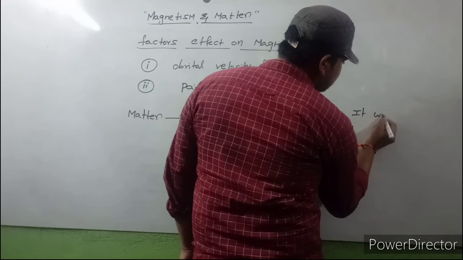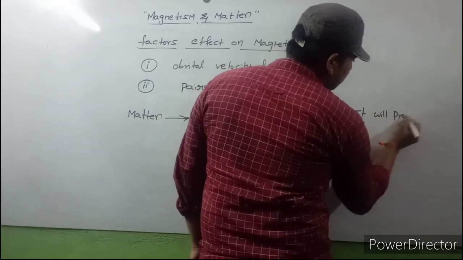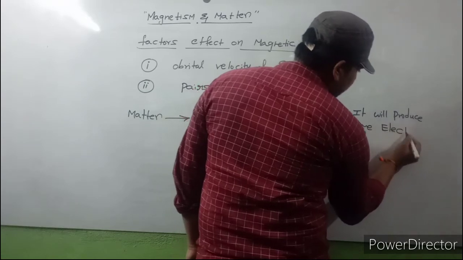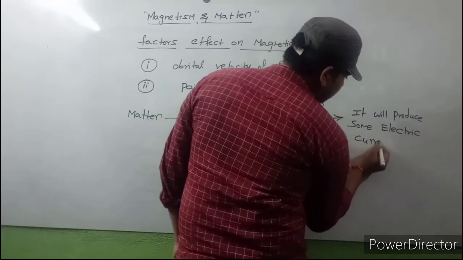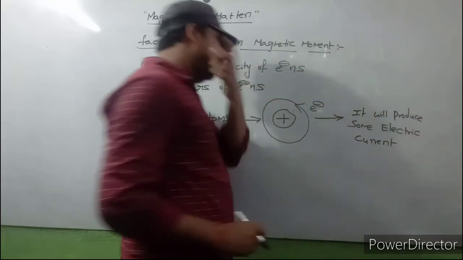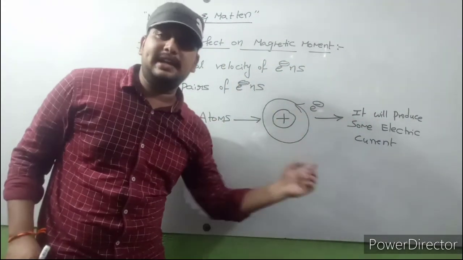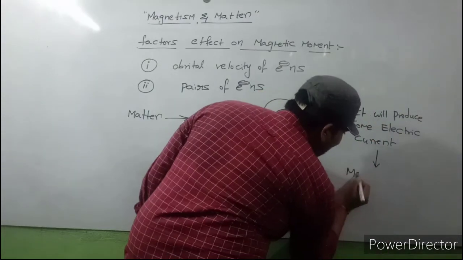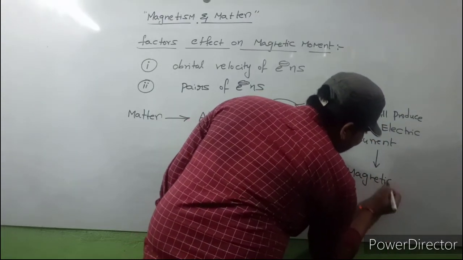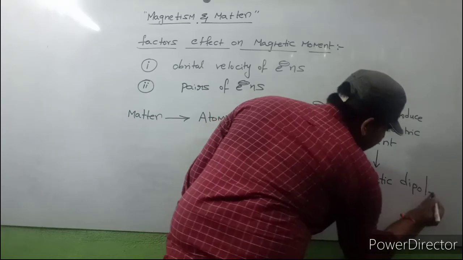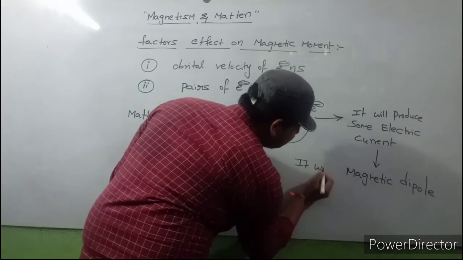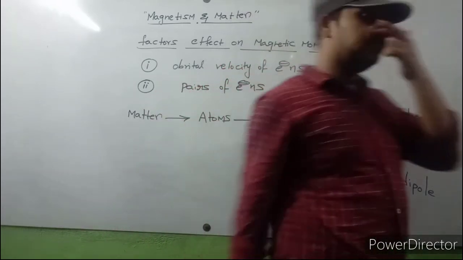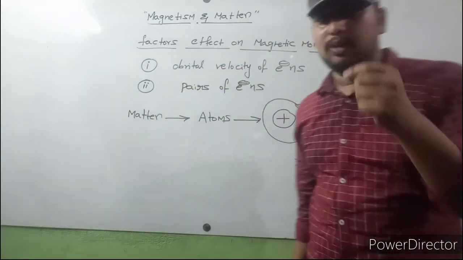So definitely every current carrying conductor acts as a magnet, so it will act as a magnetic dipole. Again I recapitulate once.